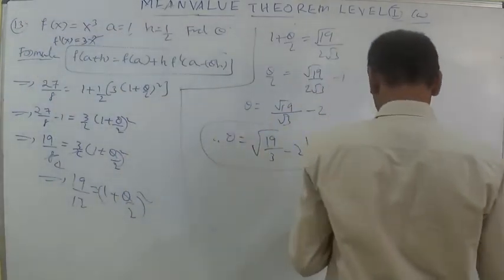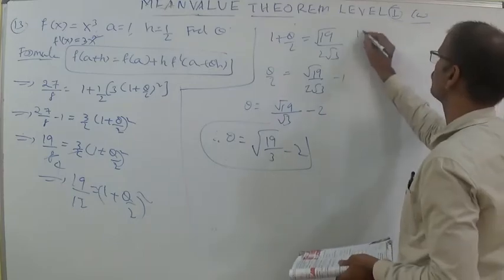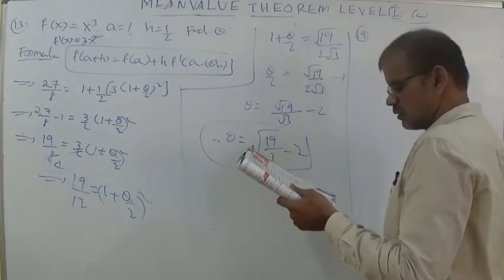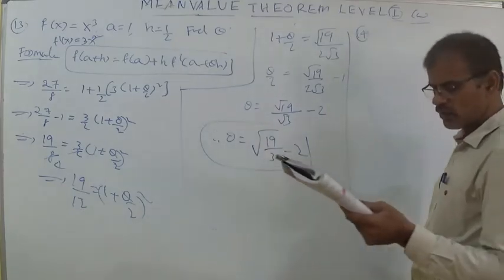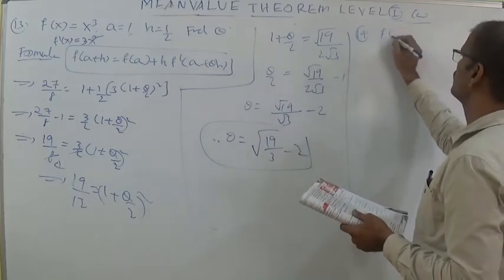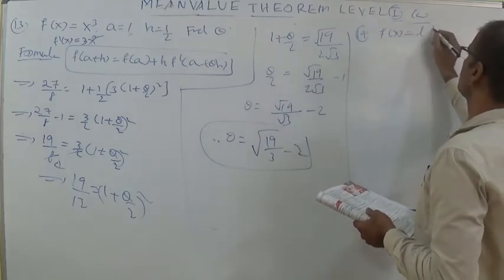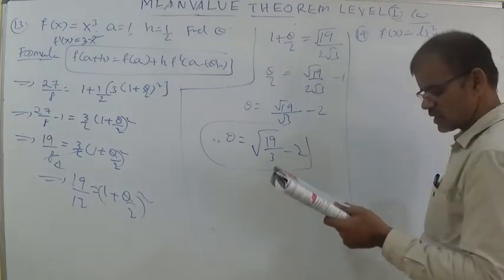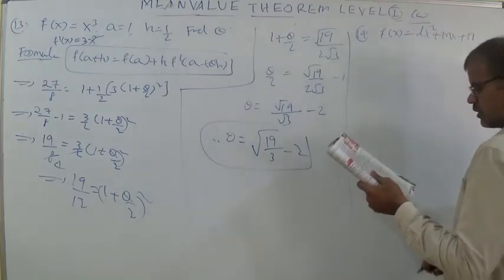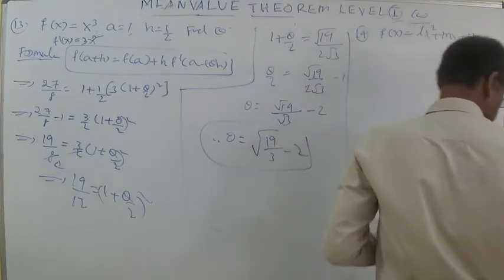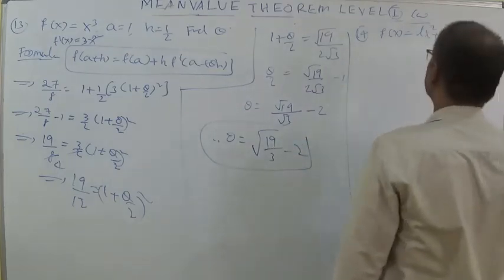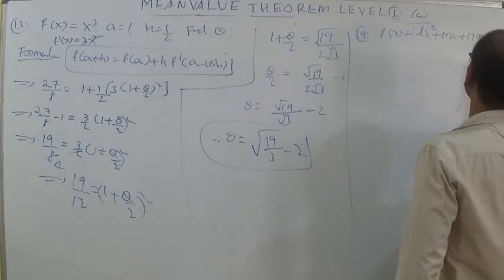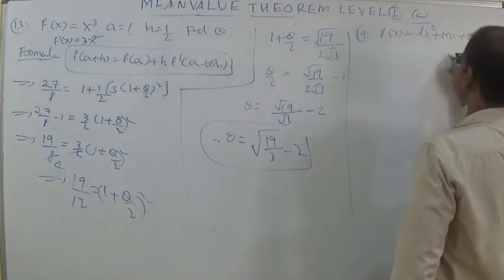Let us discuss the 14th question. According to Lagrange's mean value theorem, find the value C in LMVT. f of x is equal to Lx square plus mx plus n, L not equal to 0, given on the closed interval a comma b. The value of C we should calculate.